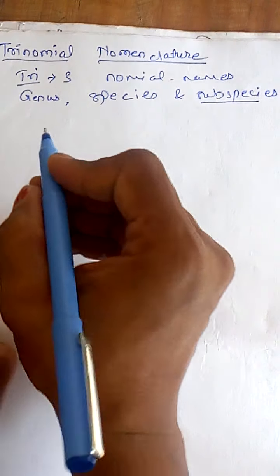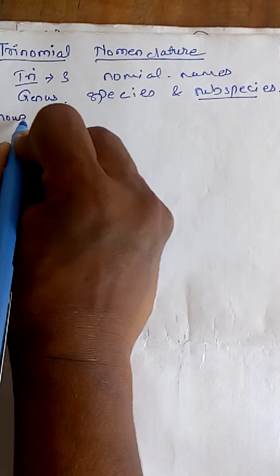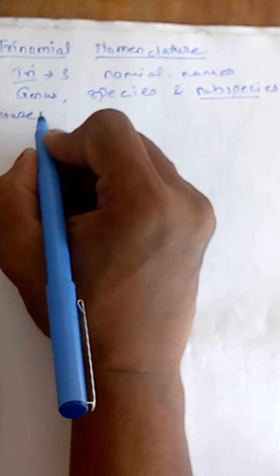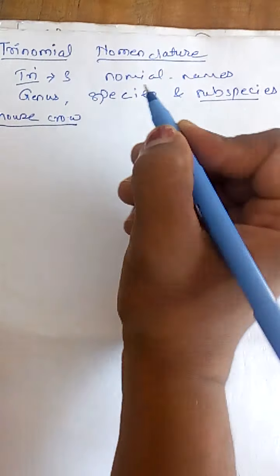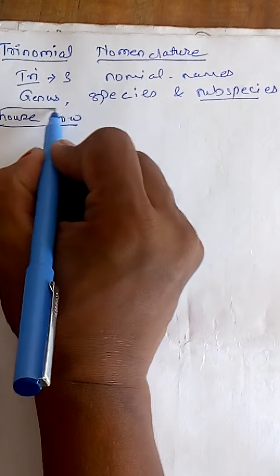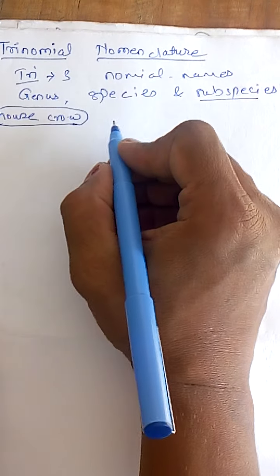For example, if we take the example of the house crow, which in Marathi we call कावळा. Now the crow is a bird known to everyone. So here the house crow is the first example. House crow is the common name, that is, we call it a general name.